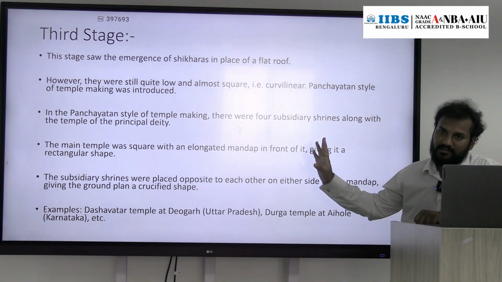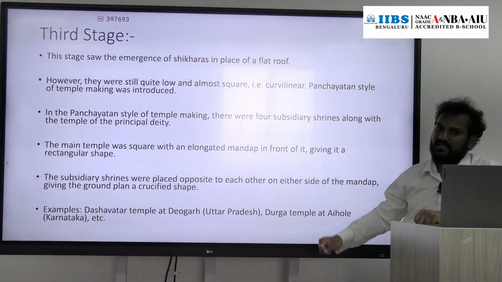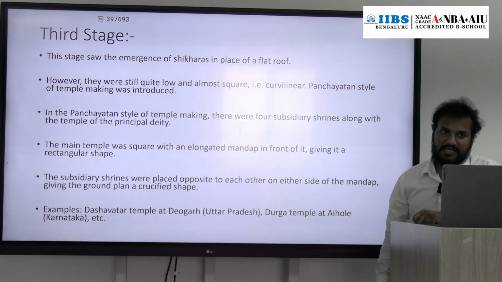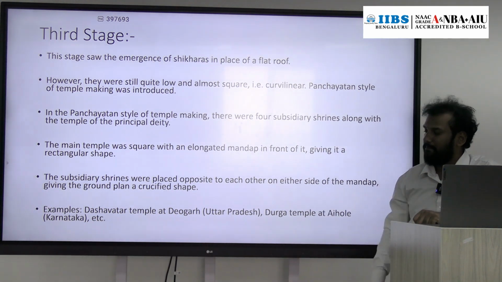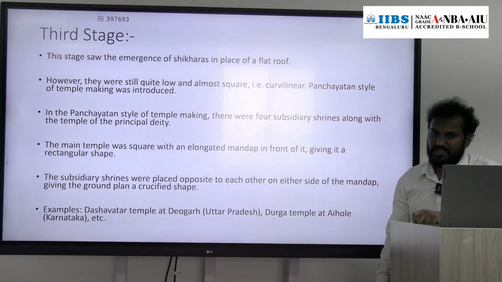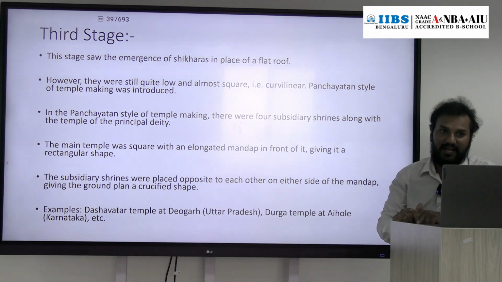So these are the new features which were introduced in the third stage of development of temple architecture. Examples of this stage are the Dashavatar temple at Devgarh, Uttar Pradesh, and the Durga temple at Aihole, North Karnataka.